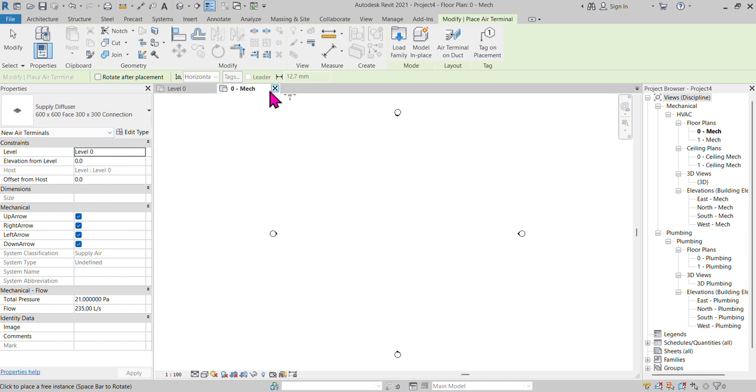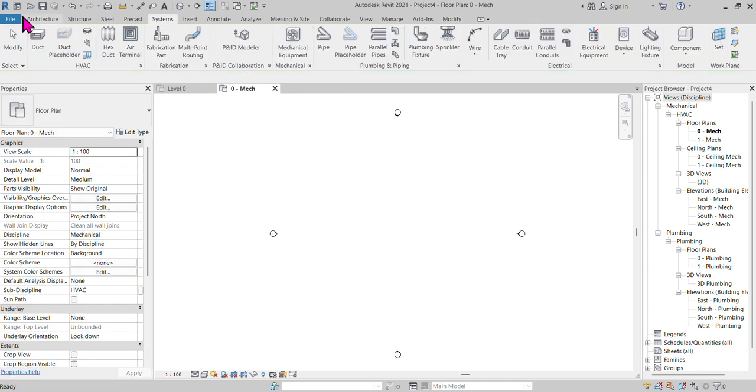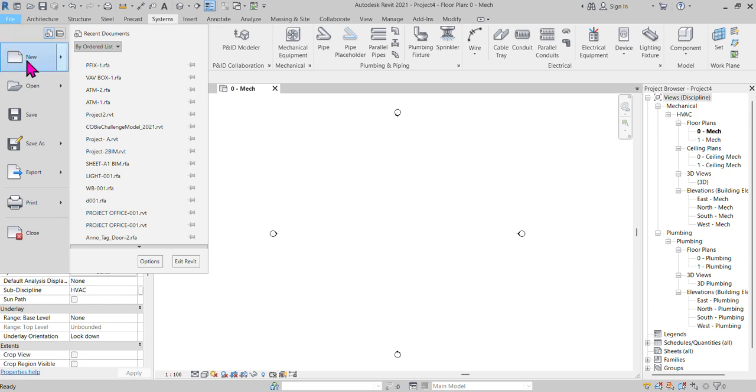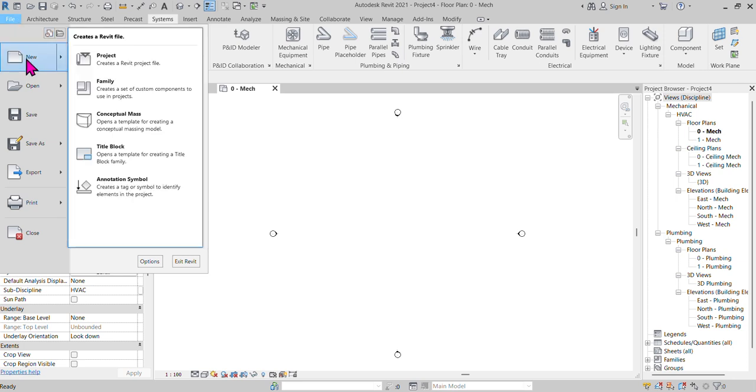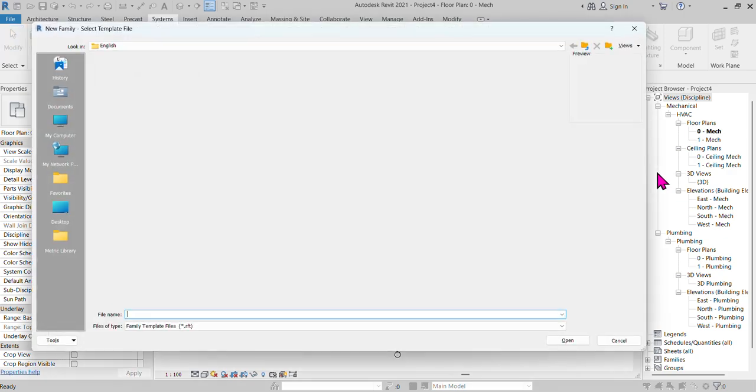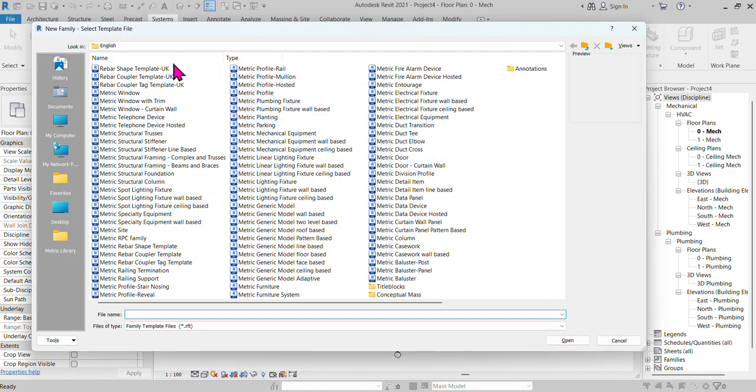The same thing, I can go to New, in the family. Here I tried to find my air terminal, but I couldn't find it.